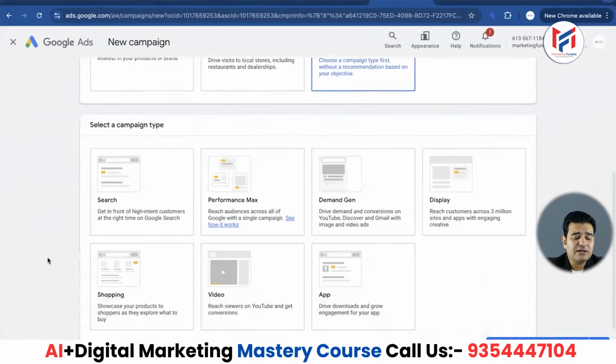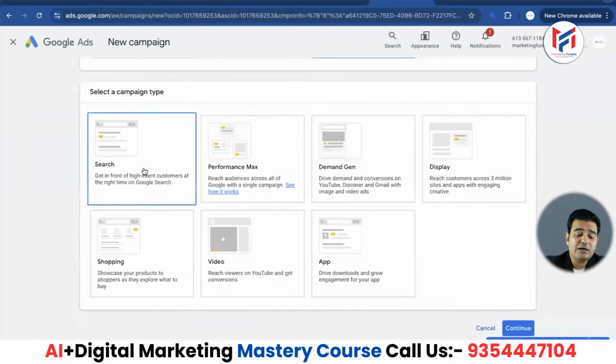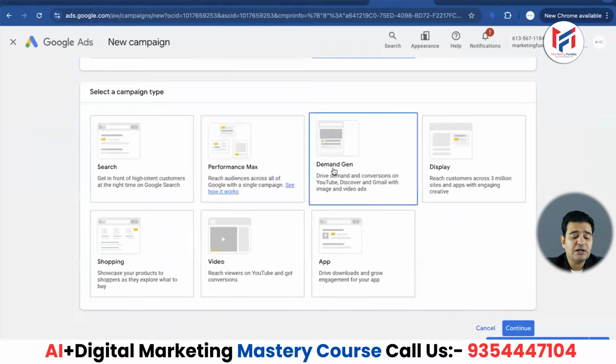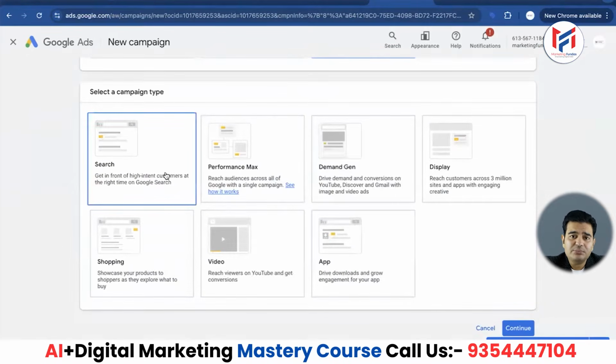Now as soon as I clicked here, I got different options to create either search ad, performance max, demand gen, display, shopping, video, or app. What do I want to create? So we are going to create the search ad of PPC and the rest options will be taught to you step by step in the videos. So everything will be taught practically, alright? So we will choose the search ad.